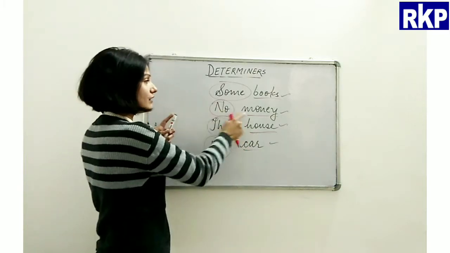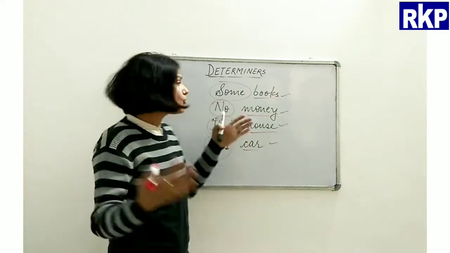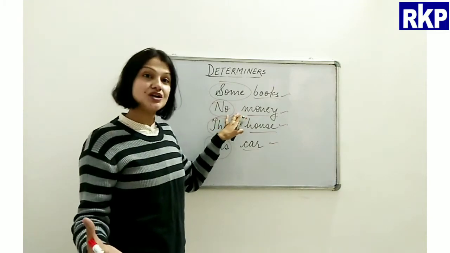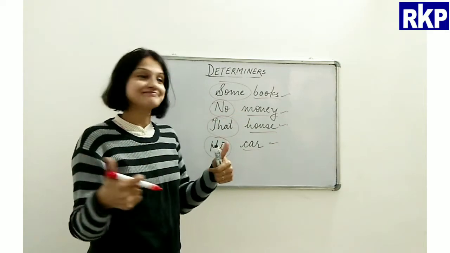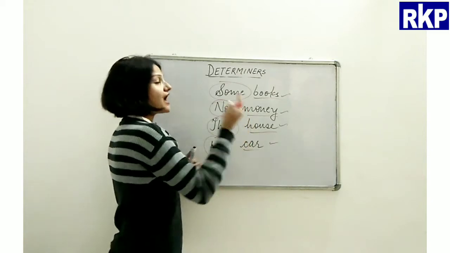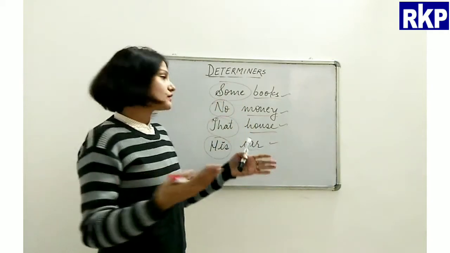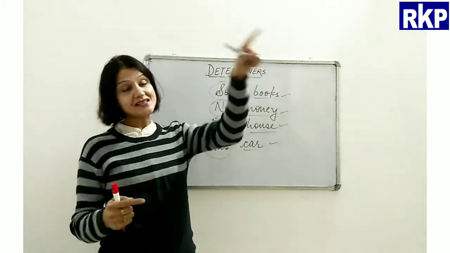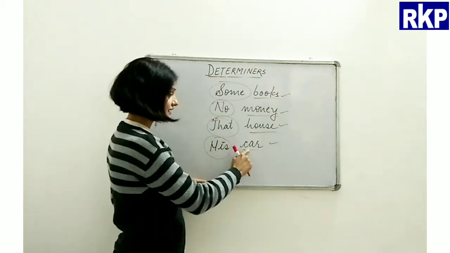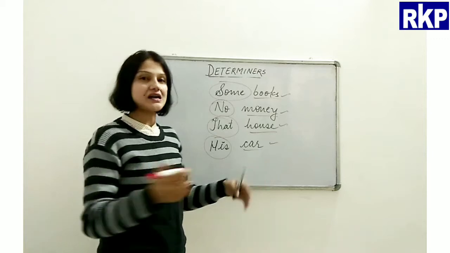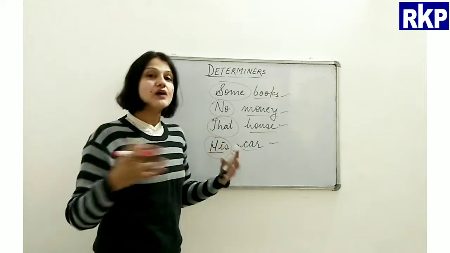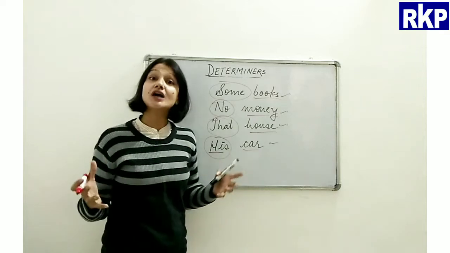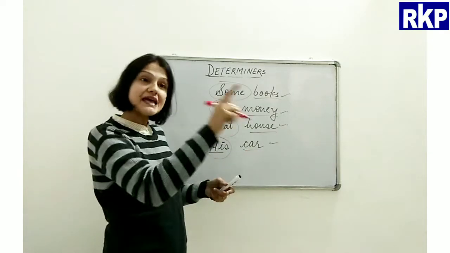Here, money, like how much money. It tells us about the amount of money, that is no money. Then house, like which house. The word determines that house. And then car. Now whose car is this? His car. Now it shows the possession, the belongingness. Whose car is this? His car.